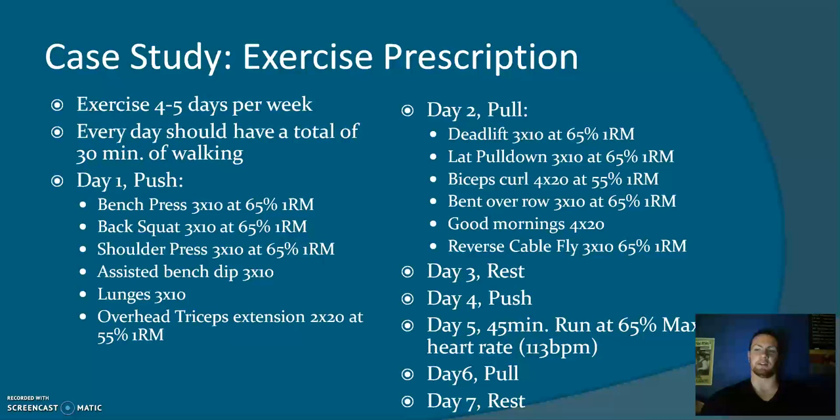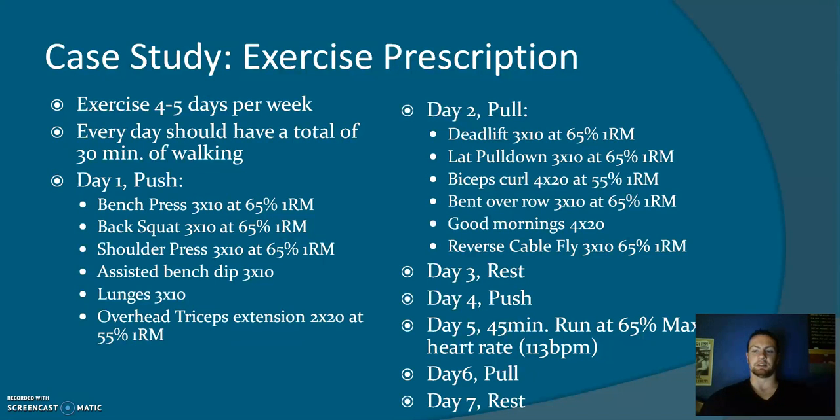Day 2, a pull day, starts with 3 sets of 10 at 65% 1 RM for deadlift, 3 sets of 10 at 65% 1 RM for lat pull down, 4 sets of 20 at 55% 1 repetition max for biceps curl, 3 sets of 10 at 65% 1 repetition max for bent over row, 4 sets of 20 of good mornings, and 3 sets of 10 at 65% 1 repetition max of reverse cable fly.